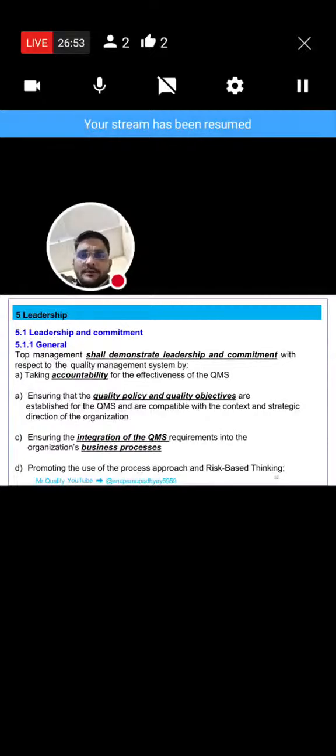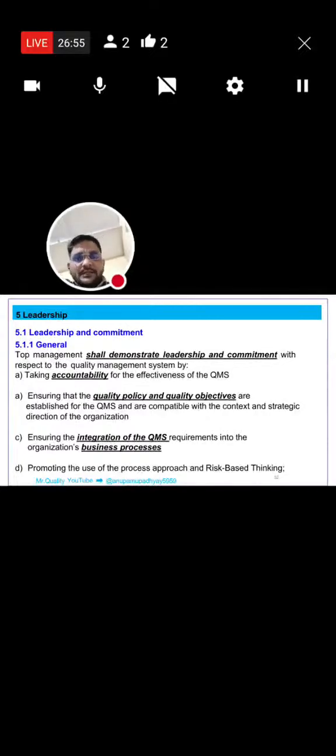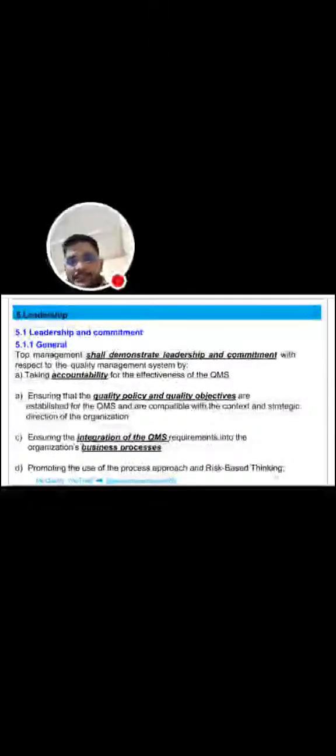5.1 is leadership and commitment. Top management shall demonstrate... who is the leader? Leadership is top management. Top management demonstrates leadership and commitment with respect to the quality management system by taking accountability for the effectiveness of the QMS and ensuring that the quality policy and quality objectives are established for the QMS. Ensuring the integration of the QMS and promoting the use of the process approach and risk-based thinking.